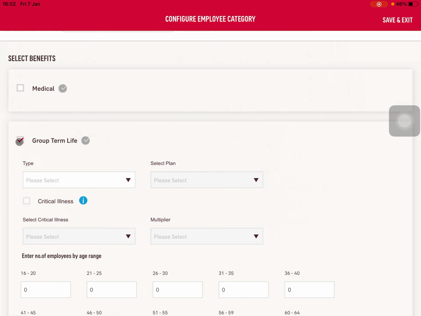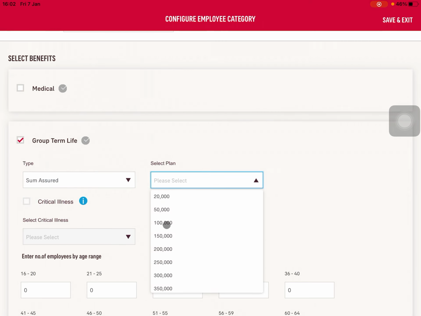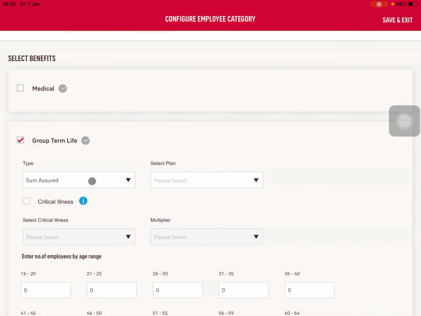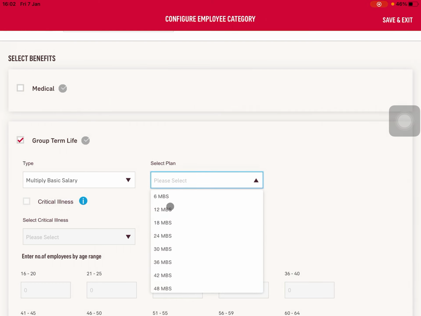As you click group term life, you can see there's two types. One is sum insured. Sum insured is the very basic one, meaning it's 20,000, 100,000, 150,000 and so on. Or I can actually select multiple basic salary. Multiple basic salary meaning if I have 5,000 ringgit, my multiple is 12 times, meaning my sum insured is 12 times 5,000, which is 60,000. Yeah, this is quite common for corporates. They do provide a lot of this.